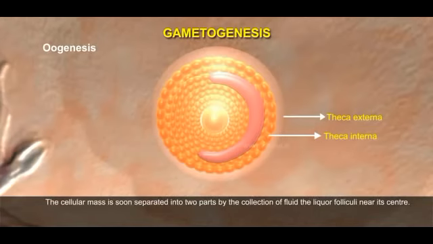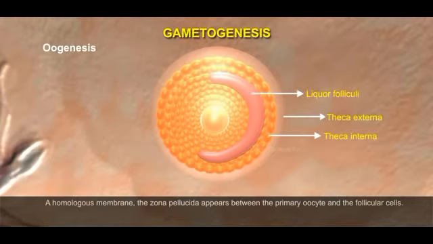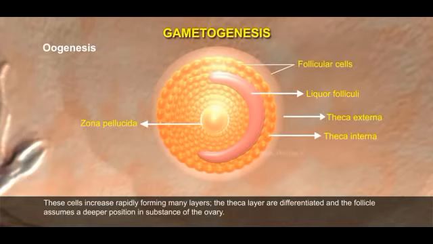The cellular mass is soon separated into 2 parts by the collection of fluid, the liquor folliculi, near its center. A homogeneous membrane, the zona pellucida, appears between the primary oocyte and the follicular cells. These cells increase rapidly, forming many layers.